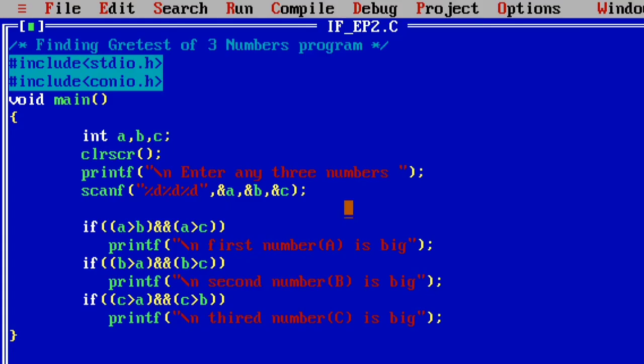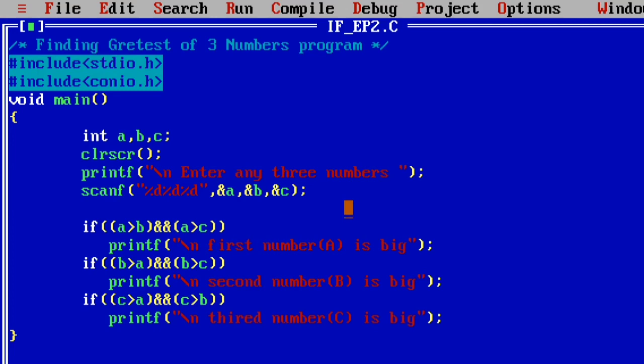Like that my program is executed by the C compiler. This is the second example program of the if condition. So till now we explained the first program and second program using the if conditional control statement.